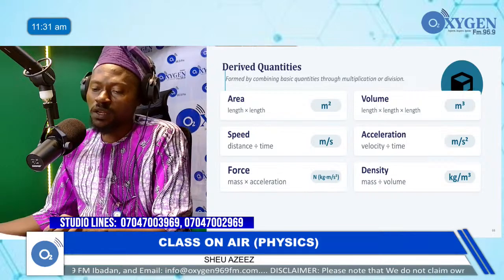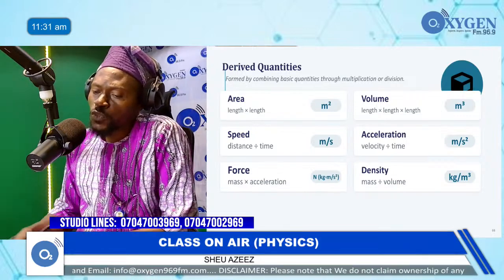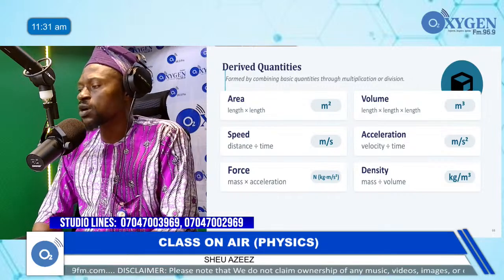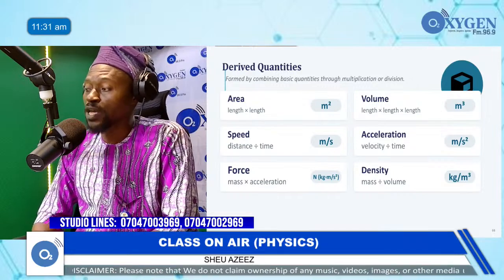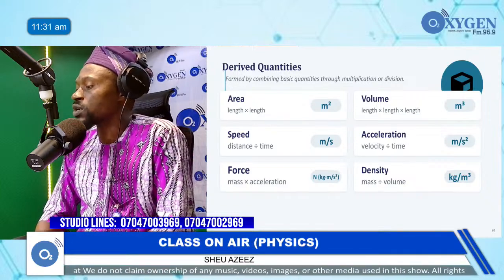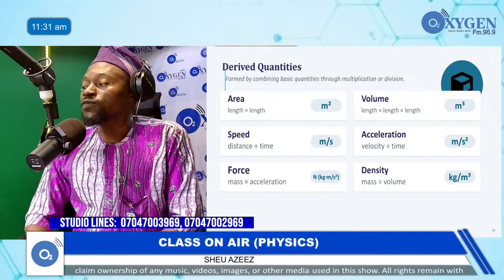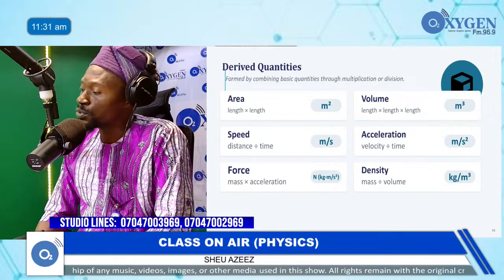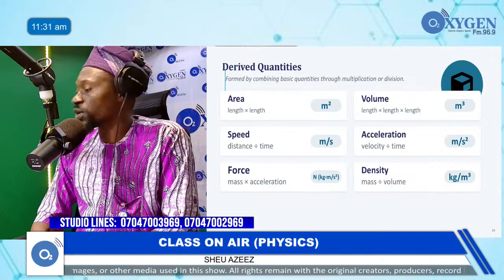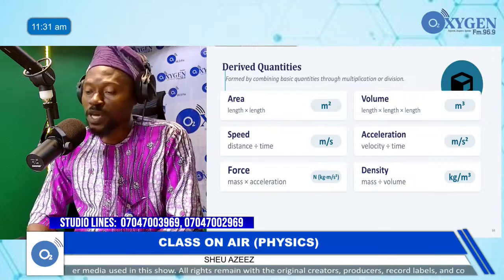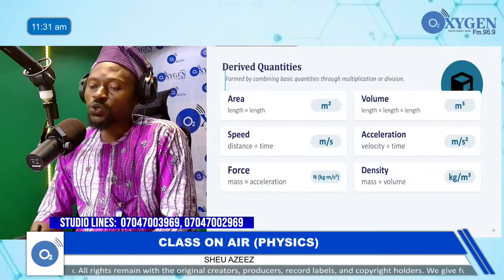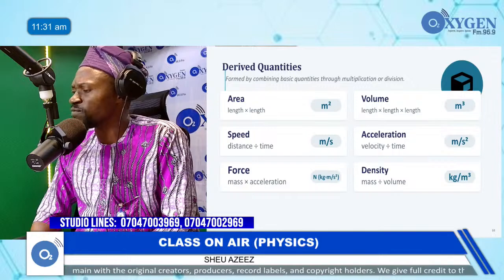And then the next one there is density. We have density to be mass over volume. So that one you will have as kilogram per meter cube. Volume is meter cube or cubic meter, and mass is in kilogram. So it will now be kilogram per cubic meter or per meter cube. Now the next one is velocity.